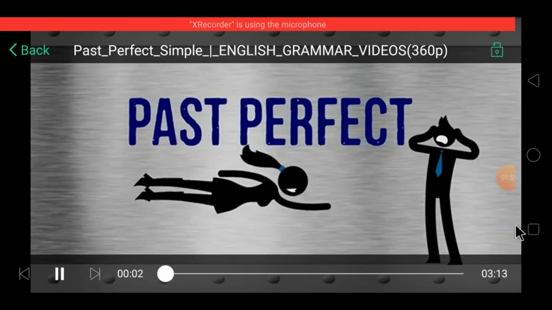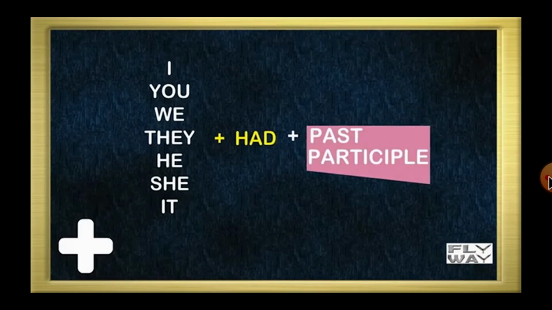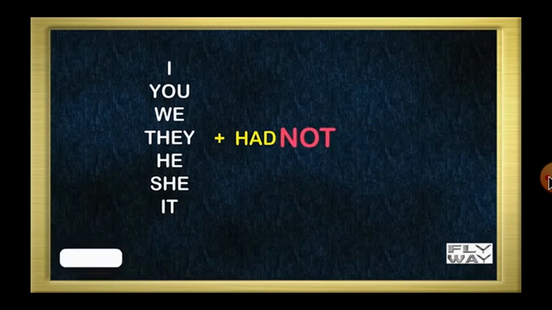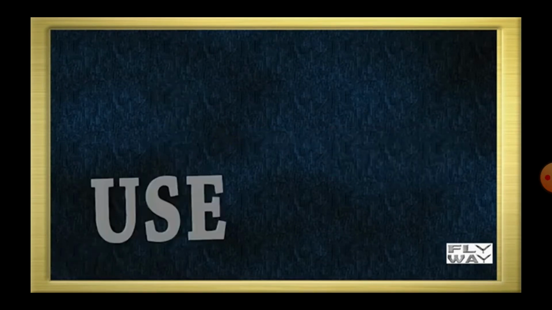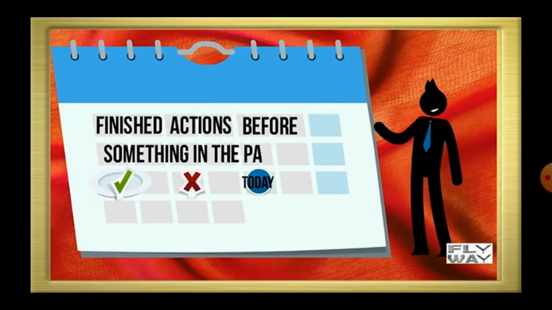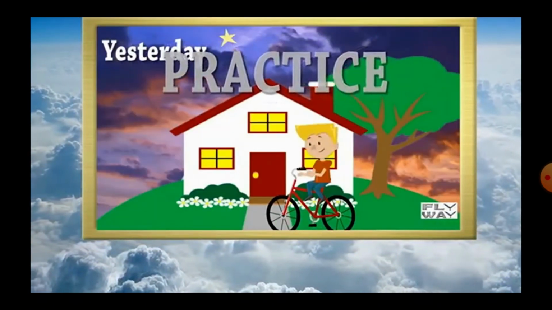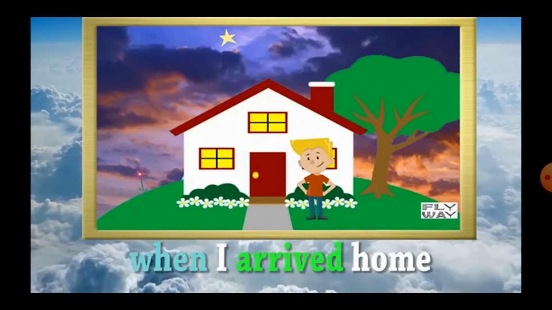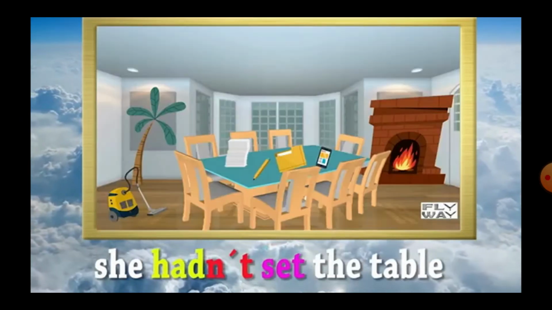Past perfect. Finished actions before something in the past. Yesterday, when I arrived home, she had already cooked dinner. She hadn't set the table.